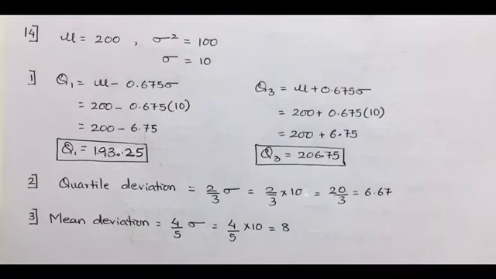Find the approximate value of mean deviation. Now calculating the mean deviation, the formula is 4 upon 5 sigma. Now the value of sigma is 10. So 4 upon 5 into 10, cancellation gives 8 as the answer for mean deviation.